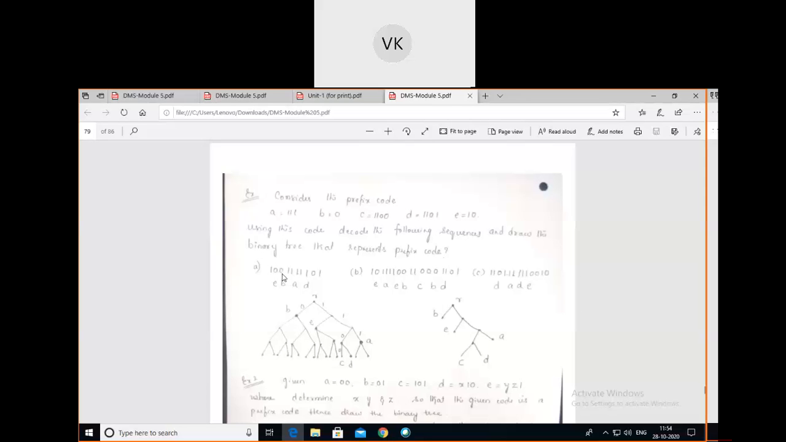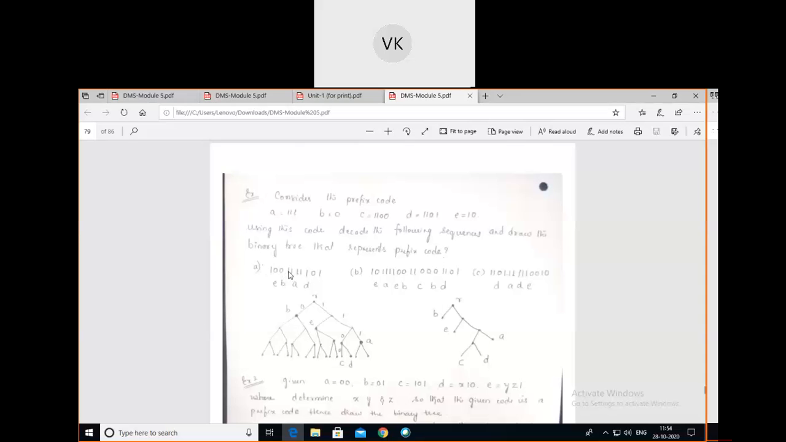The next one, the third one, is 0. We check whether any symbol is having single 0. No, E is not having single 0, leave it. B, yes, B is having single 0. So for this digit we write B here. First three digits are over.